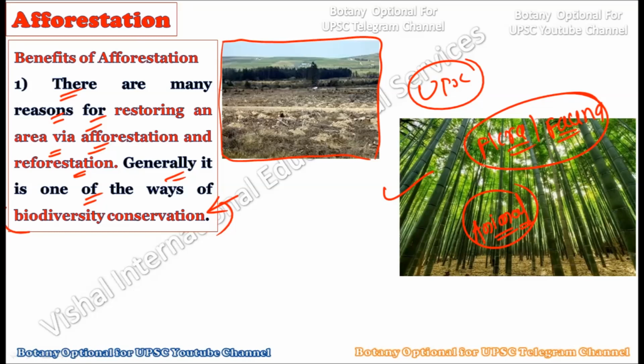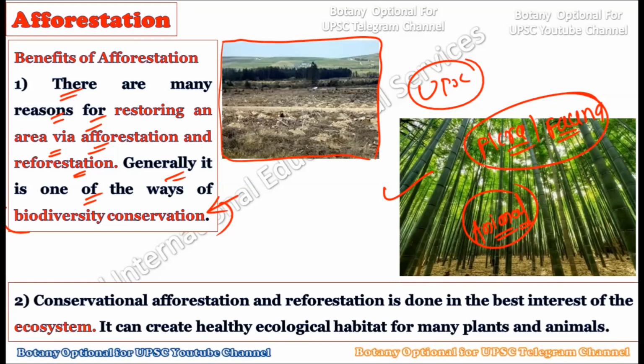Whatever biodiversity is present on Mother Earth, if we forest a maximum area of the Mother Earth, they will find shelter, and once they find shelter and food through this forest, they can survive on Mother Earth. So it is the best way of conserving biodiversity, that is, the afforestation program. Now, conservational afforestation and reforestation is done best in the interest of the ecosystem. As we have discussed, healthy ecosystems can be created on barren land. On barren land, there will not be any ecosystem. But once it is converted into a forested area, it can create a whole new ecological habitat for many plants and animals, and once it creates the habitat, these ecosystems can get established.